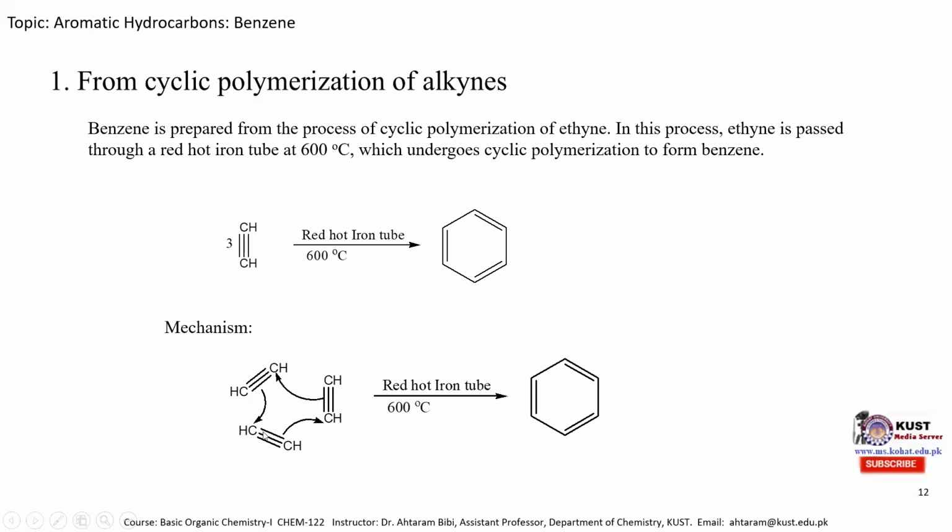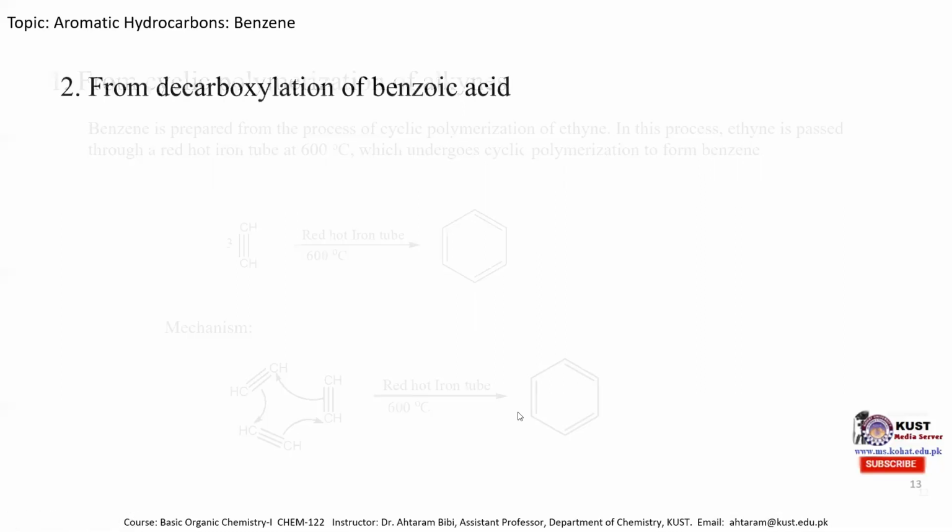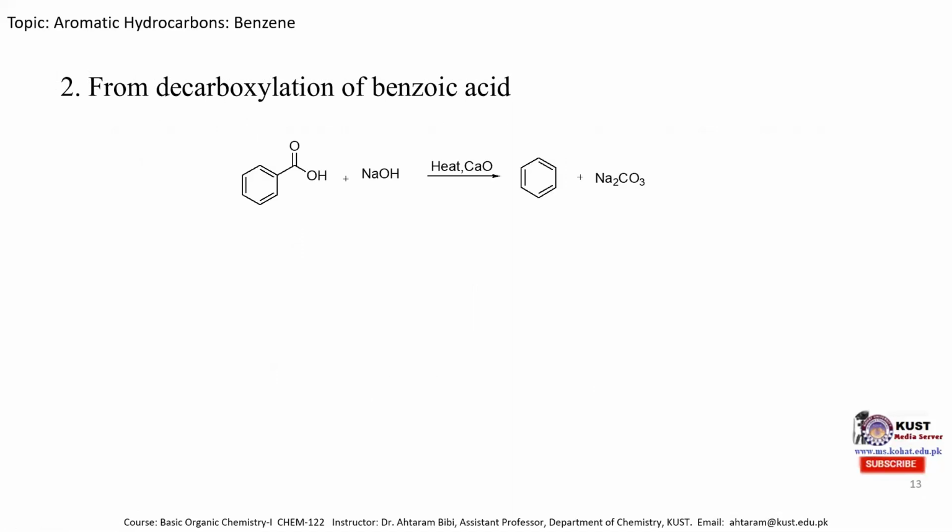This is the 3 equivalents of acetylene. When it is heated in a red hot iron tube at 600 degrees centigrade, this pi electron attacks this carbon atom, this pi electron attacks this carbon atom, and this pi electron attacks this carbon atom, and we obtain the benzene molecule. The second method is that we can obtain benzene from the decarboxylation of benzoic acid. This is the structure of benzoic acid.